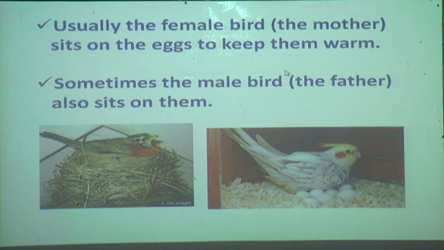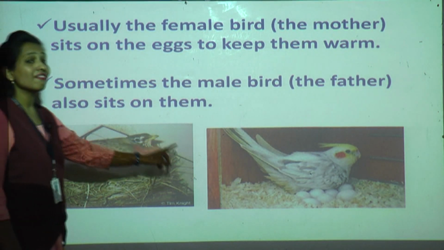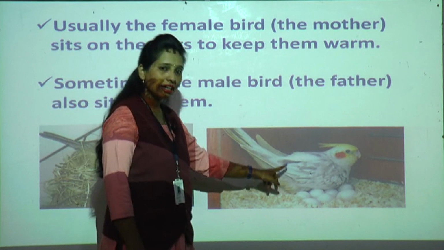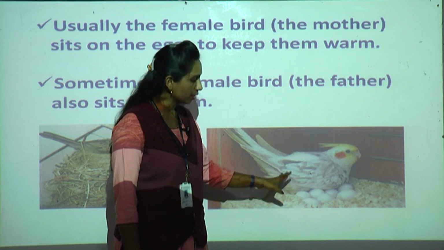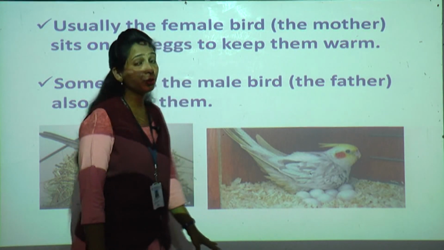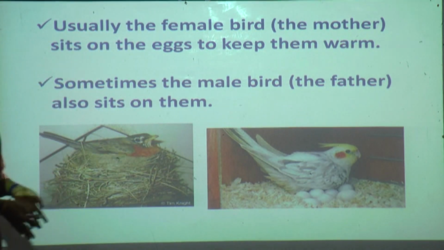See, usually the female bird, the mother, sits on the eggs to keep them warm. Sometimes the male bird, the father, also sits on them. You can see in the picture, whenever they lay eggs, they will not leave the eggs there. What will they do? They will sit on them to keep them warm.